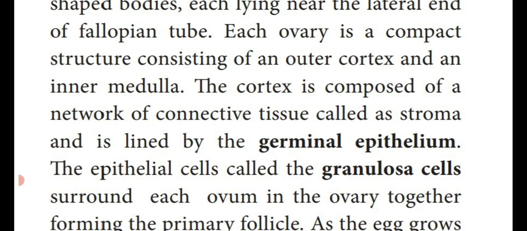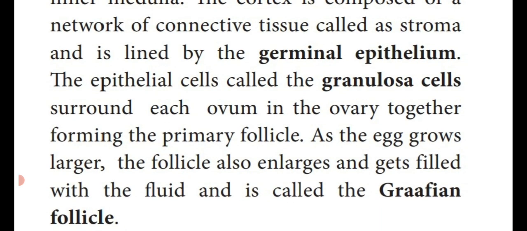So these epithelial cells are known as granulosa cells, which surround each ovum in the ovary and together form the primary follicle. So dear students, the cortical cells are made up of a network of connective tissue known as stroma, which is lined by the germinal epithelium.